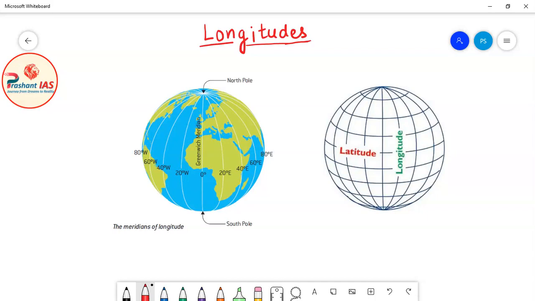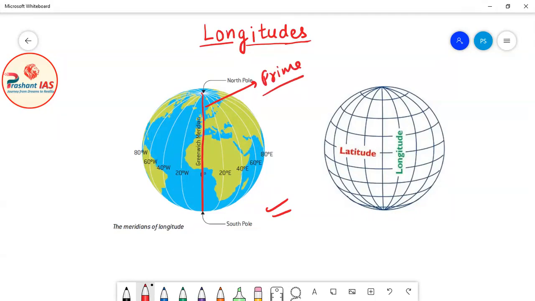So what happened, friends? See this diagram. This longitude which I am highlighting in diagram number 1 in red color was declared as the reference longitude, and the name of this longitude is prime meridian.